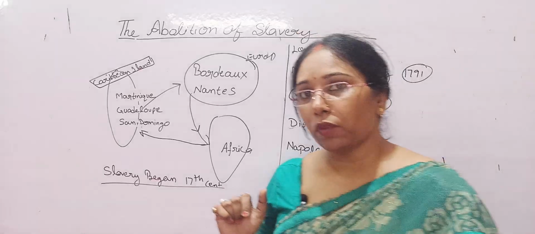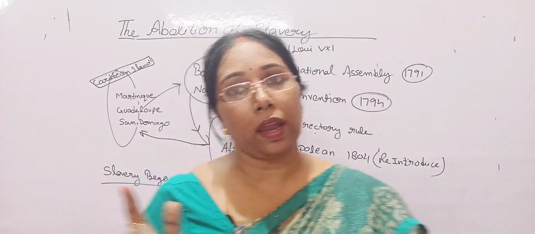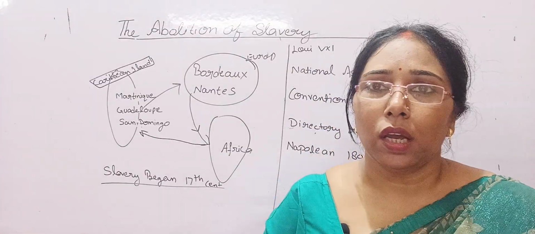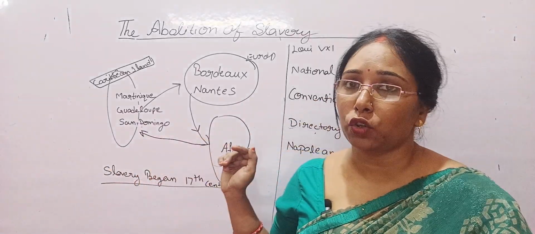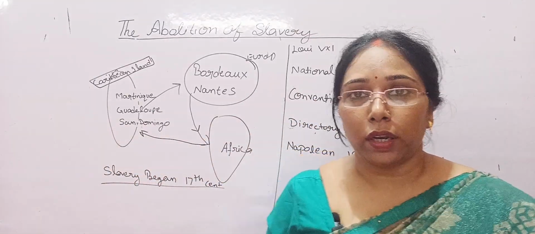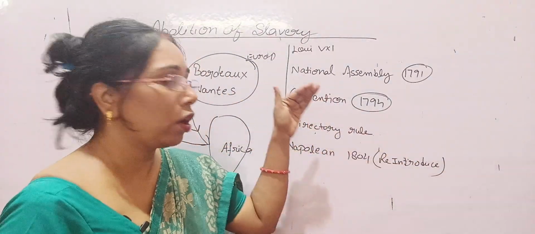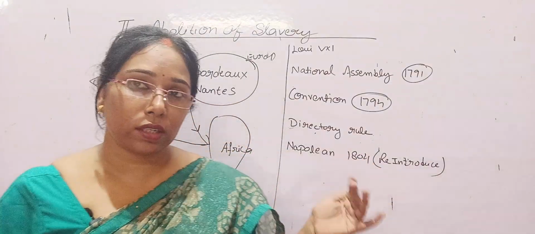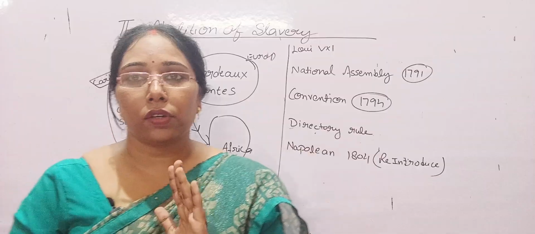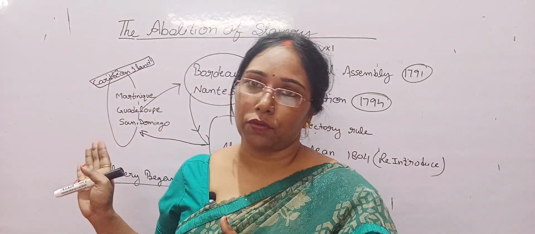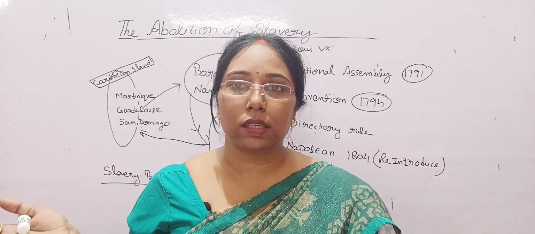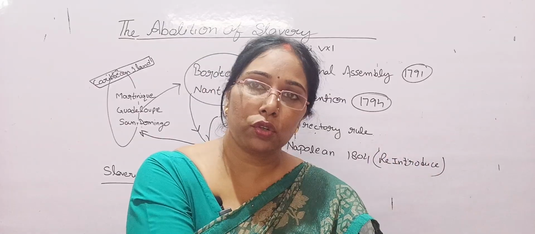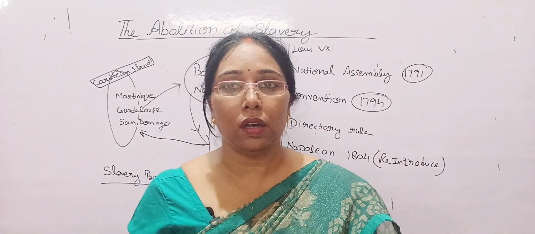And one thing: slavery had begun in the 17th century. Now the question is raised, why did nobody work to abolish slavery? If we talk about Louis XVI, in the old regime of France, when Louis XVI was ruling, he had nothing to do with these slaves, because he just needed tax. Anyway, tax would reach Louis XVI, so he had nothing to do with slavery.